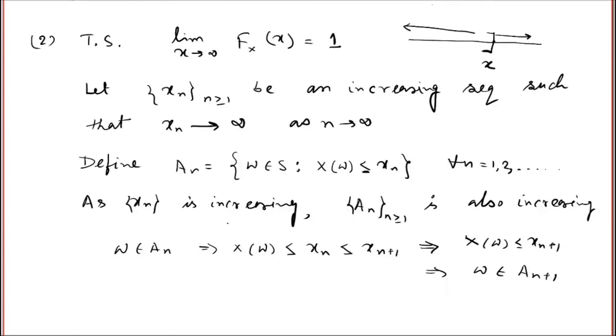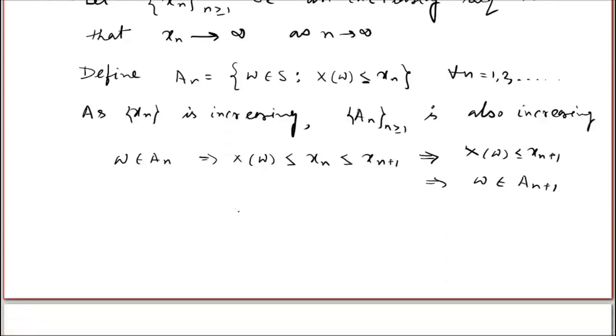So that means if I talk about the limit of the probability of An, then I can take the limit inside the probability.